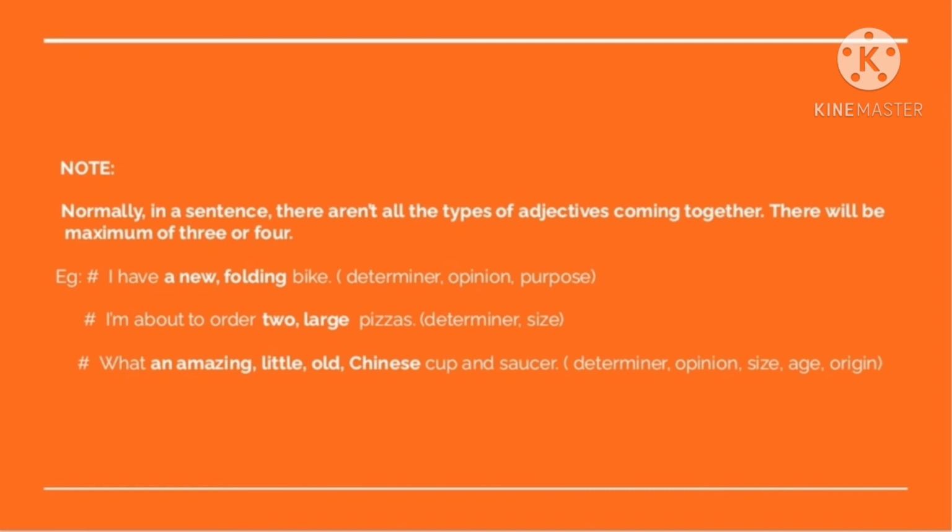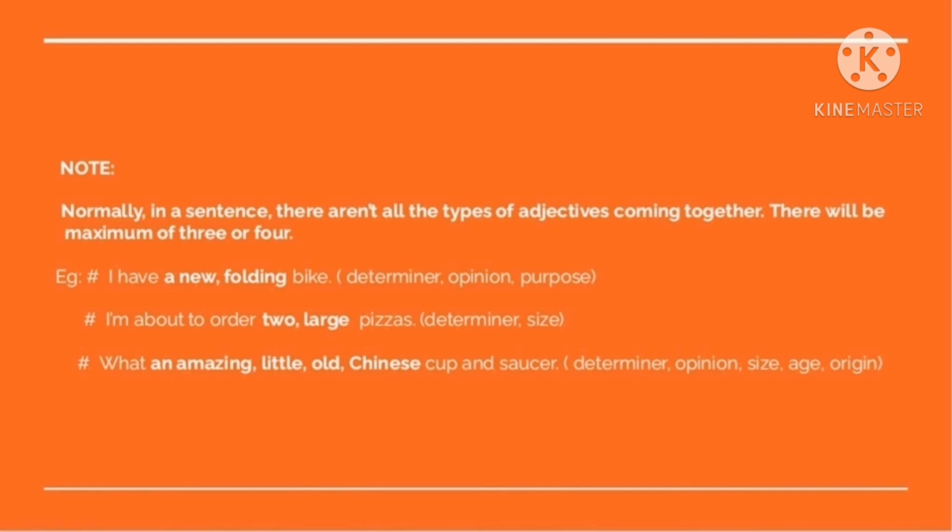Example, I have a new folding bike, where a comes under determiners, new comes under age, and folding comes under purpose. Coming to the second example, I am about to order 2 large pizzas, where 2 comes under determiner and large comes under size.